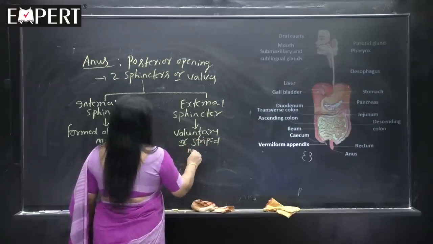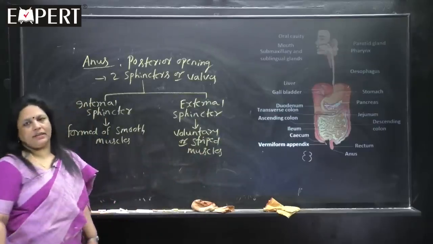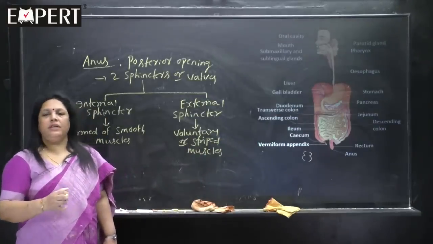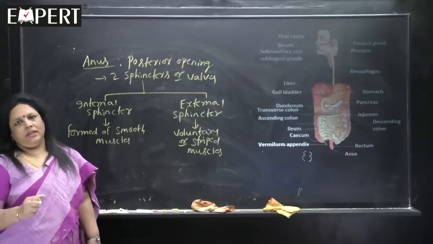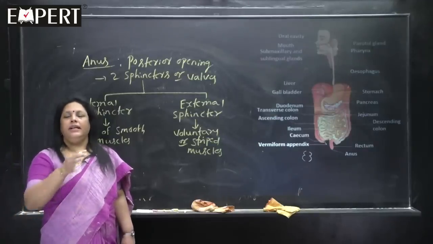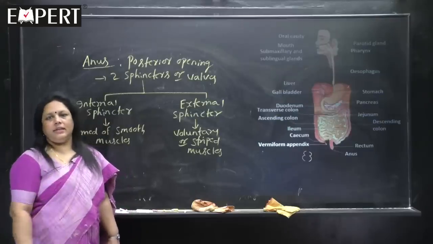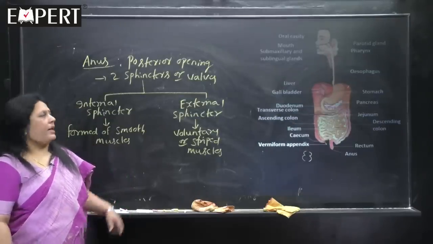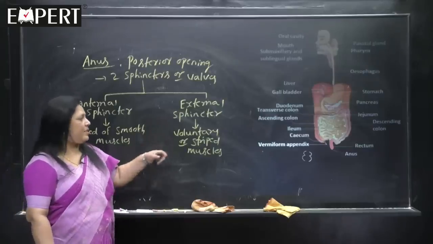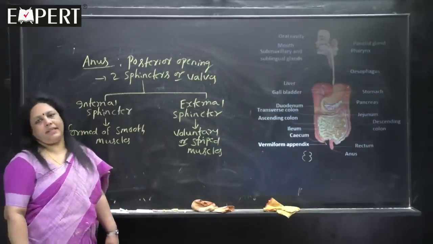These sphincters, or valves, regulate the movement of the fecal matter. So, this opening is guarded by two types of sphincters. Internally one sphincter, meaning inside, and externally another sphincter, meaning outside. The internal sphincter is made up of smooth muscles, whereas the external sphincter is made up of voluntary or striped muscles.